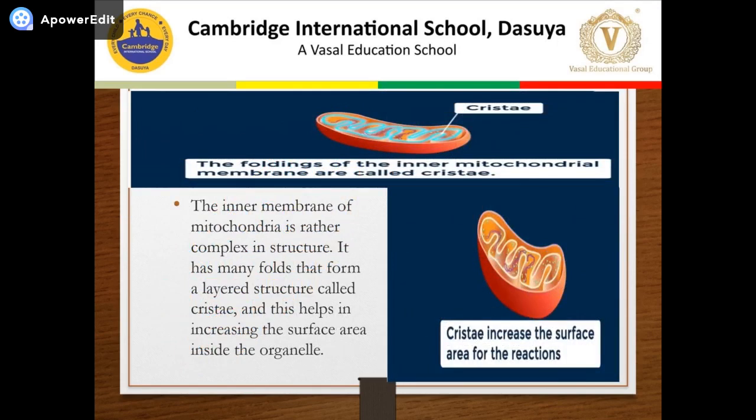The inner membrane of mitochondria is rather complex in structure as compared to the outer membrane. It has many folds. The inner membrane is folded inward to form cristae. Now what is the function of cristae? It increases the surface area so that the maximum number of ATP molecules can be generated on this surface. Now, what is the function of cristae? Increase the surface area for reaction, and this is a very important question. So the inner membrane is folded to form a layered structure called cristae.